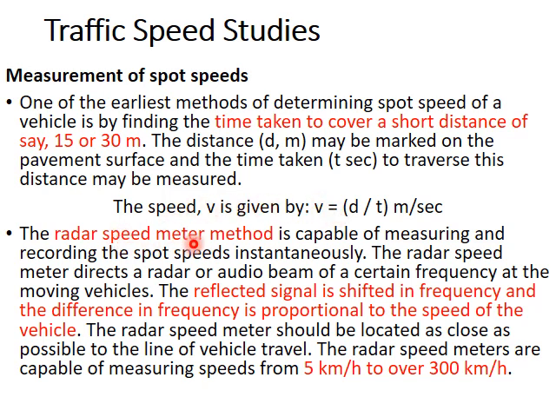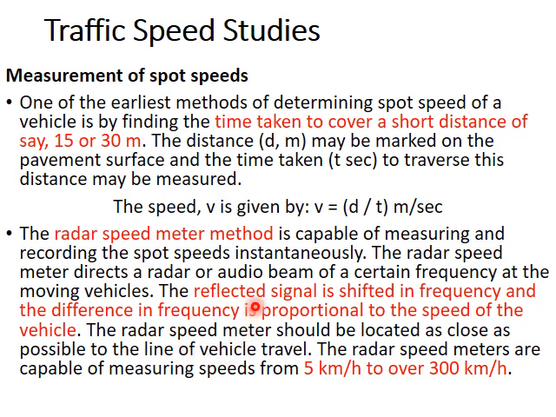Then there is a radar speed meter, an equipment with which we can measure speed. That equipment can be pointed at the vehicle along its direction of travel, that is, the line of vehicle travel. So we get an accurate estimate in the range of 5 km per hour to 300 km per hour. Speeds out of this range will not be measured by the radar speed meter. And the accuracy depends upon how close we hold the radar speed meter to the line of vehicle travel.